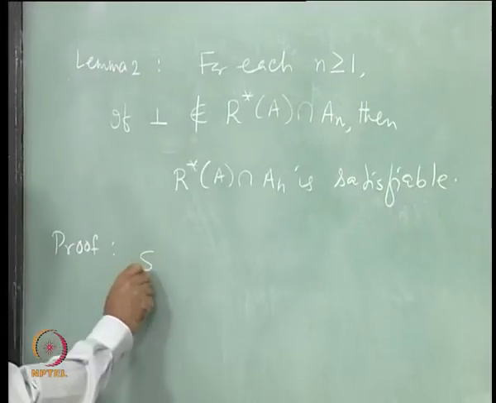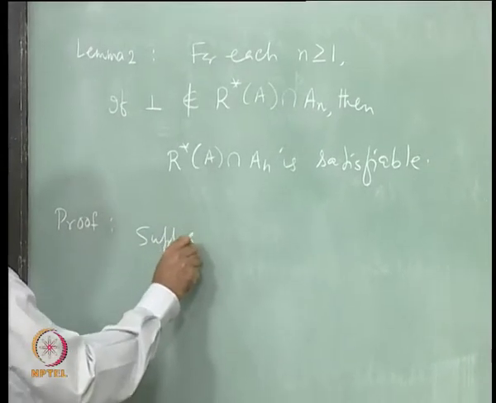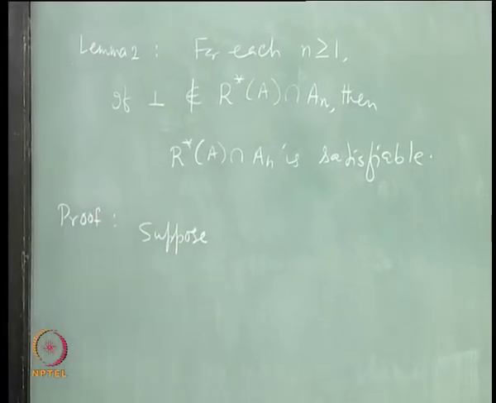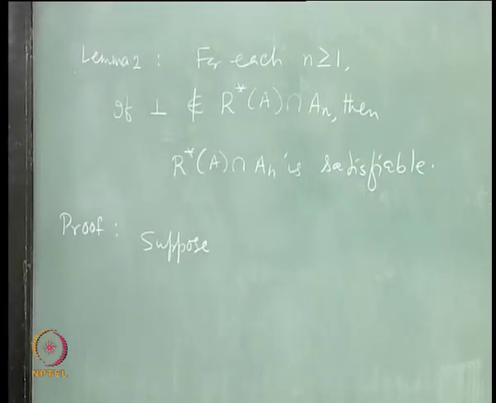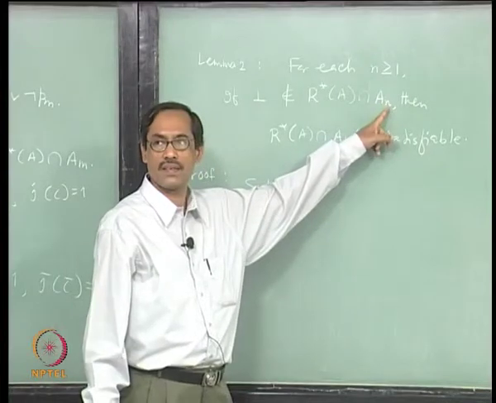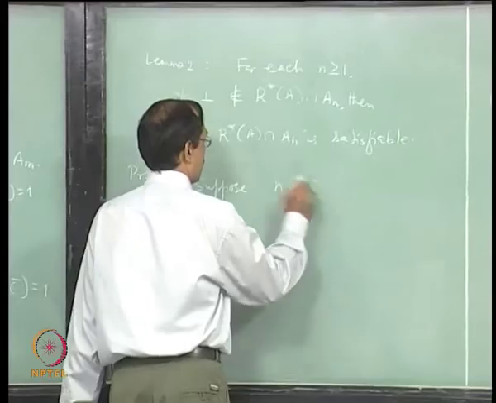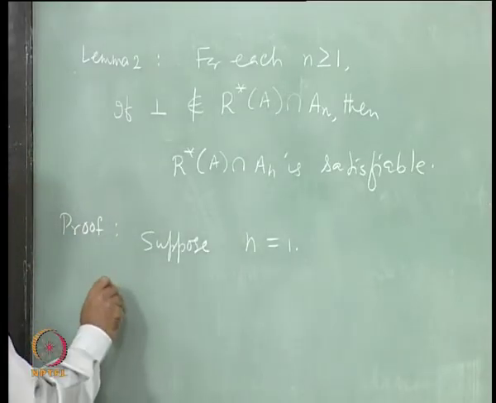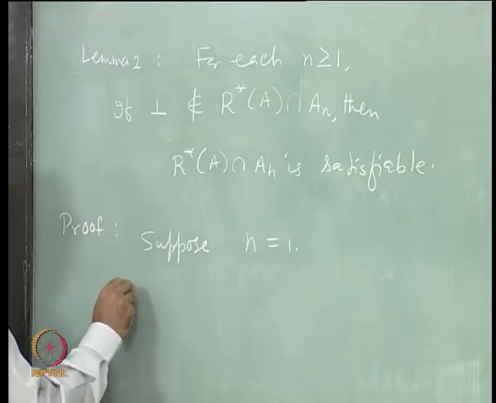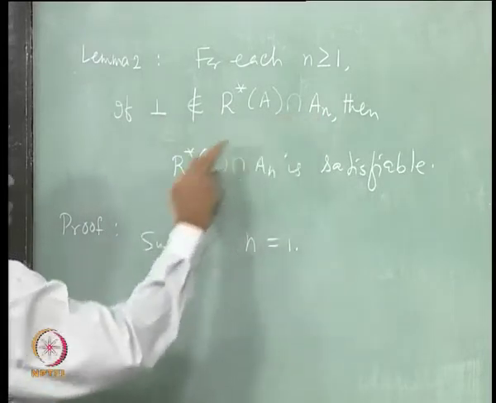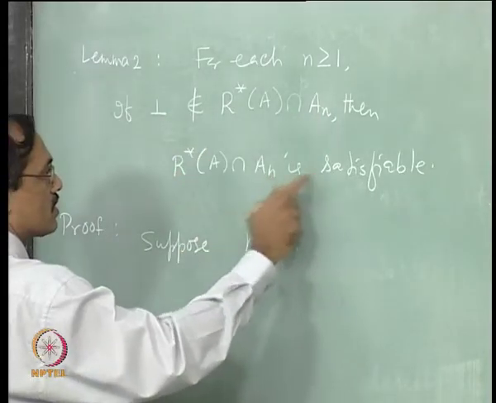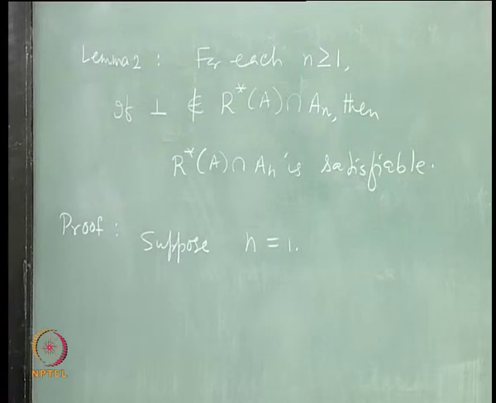So, suppose... but how do we prove this? It does not look straightforward. Let us prove it by induction. Okay, induction on n. Fine. So, first we can take n equal to 1. In that case, let us verify: if box does not belong to this, then R star A intersection A 1 is satisfiable. This is what we have to verify.